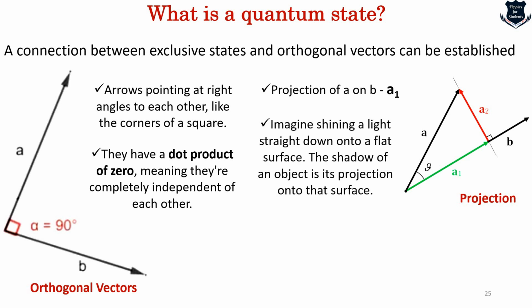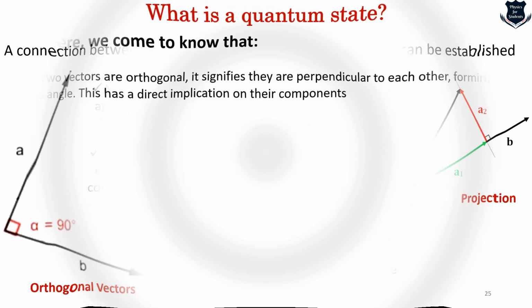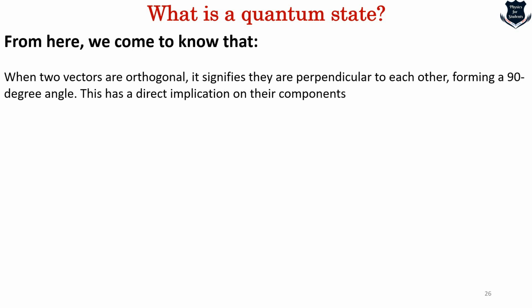You can think of projection as imagine shining a light straight down on a flat surface, and the shadow of an object is a projection onto that surface. So when we are projecting a vector onto another vector, we are trying to find its shadow, or the reflection along the direction of the vector. From here, what we come to know is that when two vectors are orthogonal, it signifies they are perpendicular because the dot product is 0 and so on.